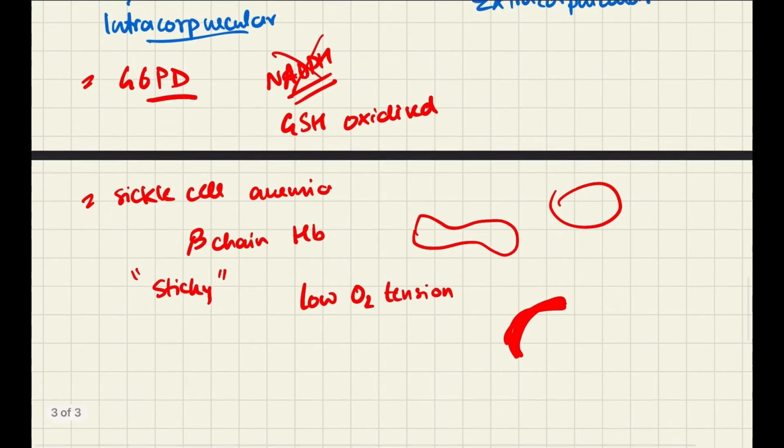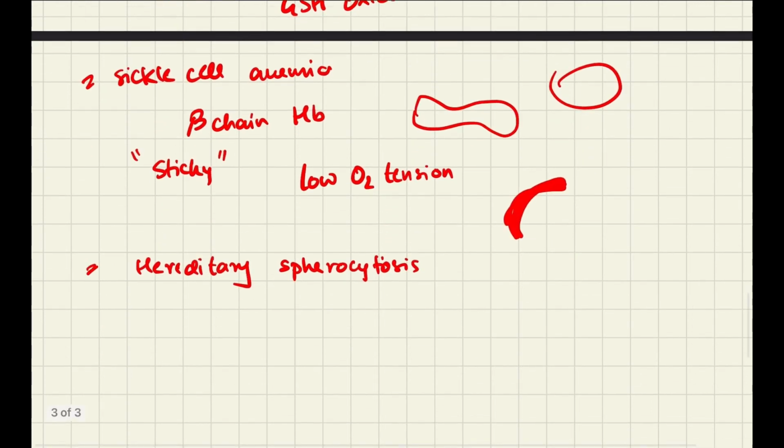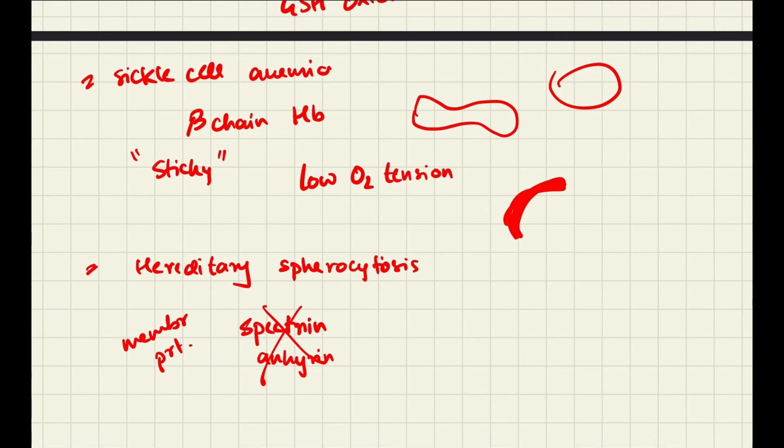Another cause of intracorpuscular hemolysis is a genetic disorder, hereditary spherocytosis. In the RBC membrane there are certain membrane proteins like spectrin and ankyrin. These are normal membrane proteins. A defect or a deficiency of these proteins leads to a very osmotically fragile RBC.